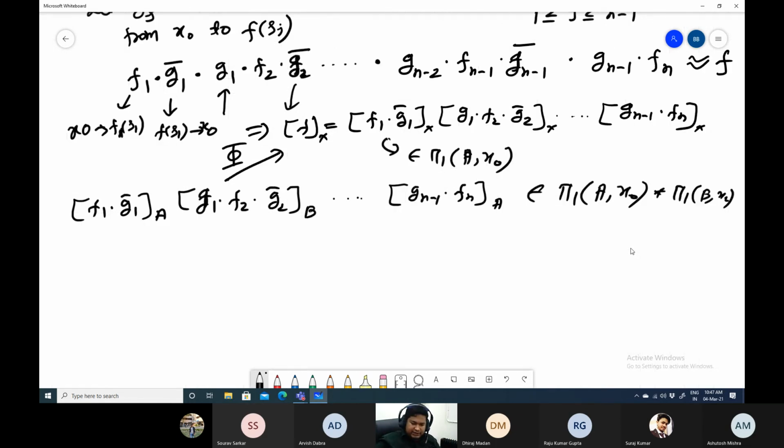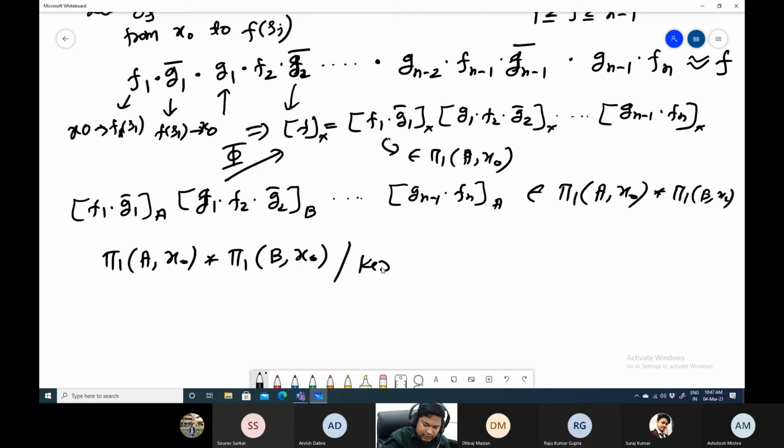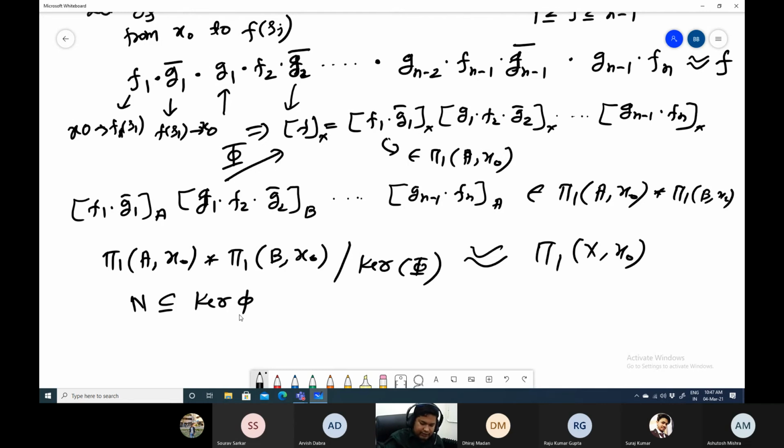Now since phi is surjective, therefore pi1 of A comma x0 quotient with pi1 of B comma x0 quotient with kernel of phi is isomorphic to pi1 of X comma x0. And we have already proved that N is a subset of kernel of phi.